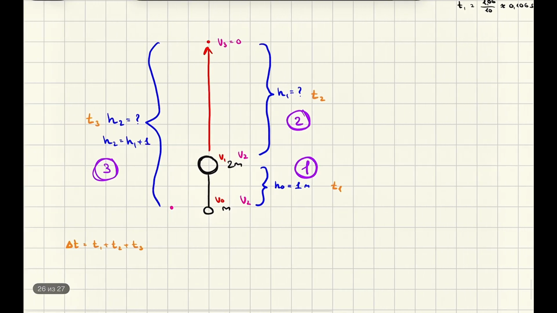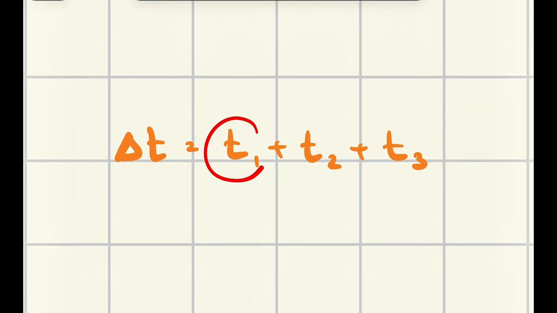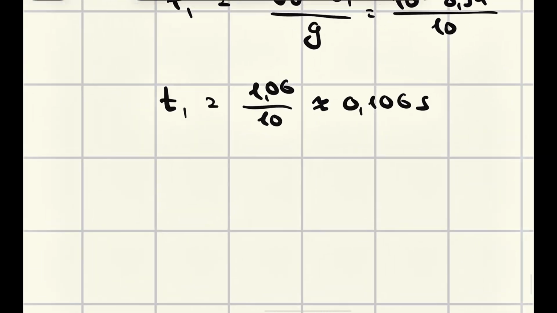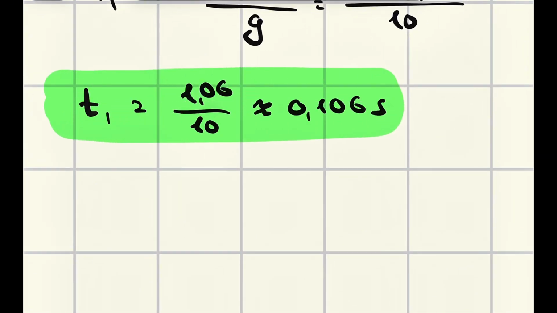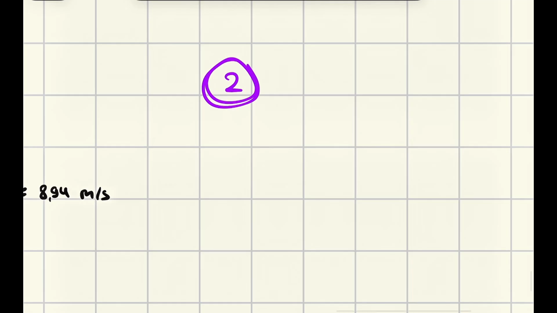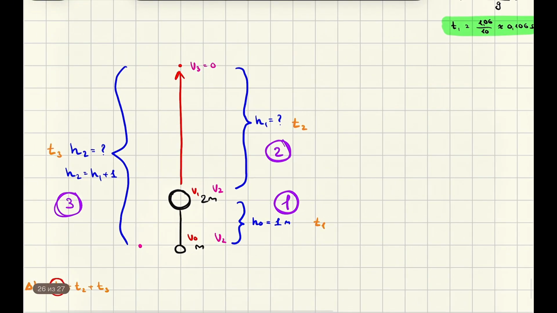We have found this first part, which is this one. Yeah, we have found time 1. Let's note it with maybe green, which shows that we have one of our answers. Let's work with part 2. Yeah, part 2. And if we look at this situation, let's try to analyze it.